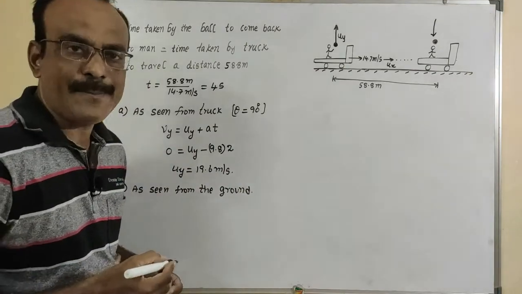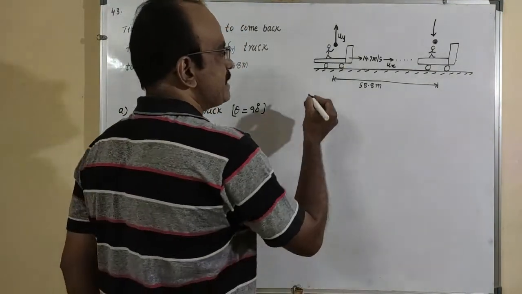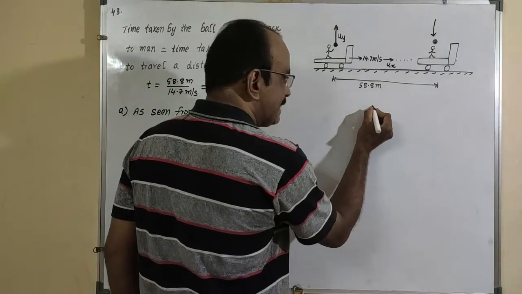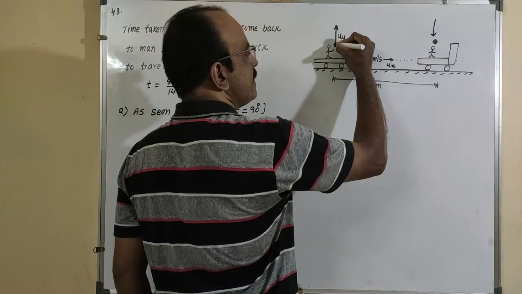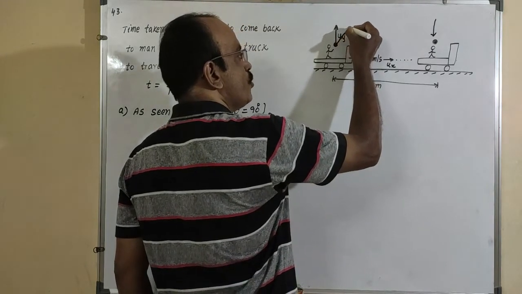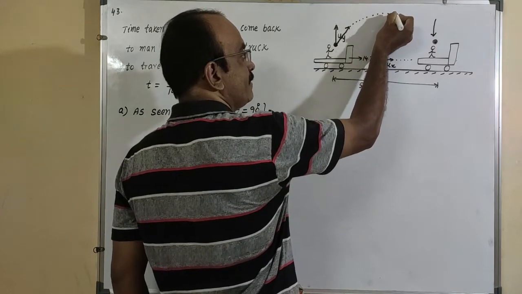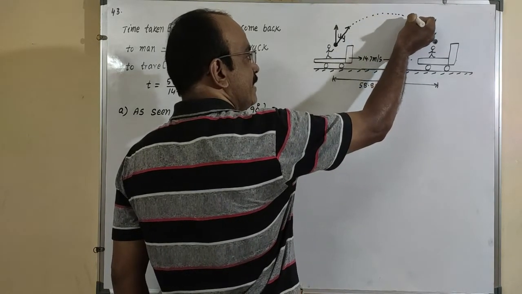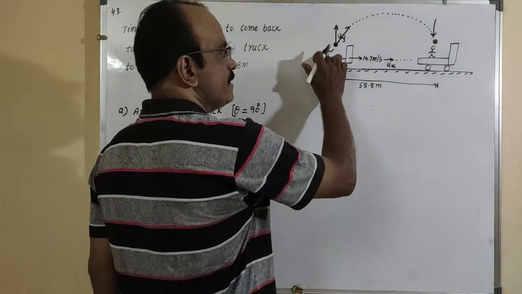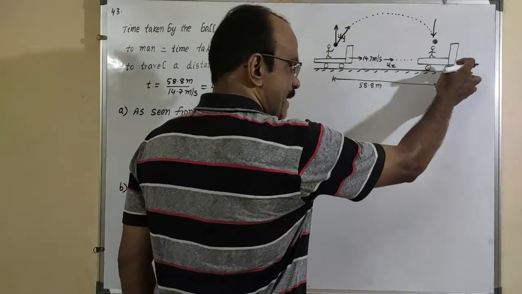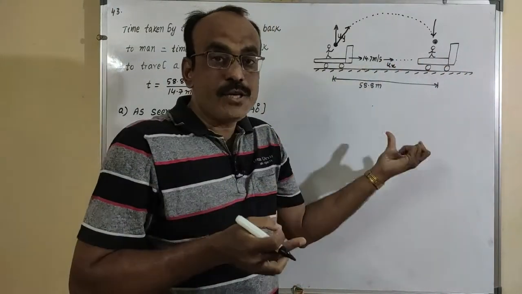So as seen from the ground, suppose you are present at this place. When the ball is thrown like this, the ball moves in this direction and again follows this path, and again it reaches this particular person's hand. Same person, same truck, traveling the distance 58.8, and it can be observed from outside.